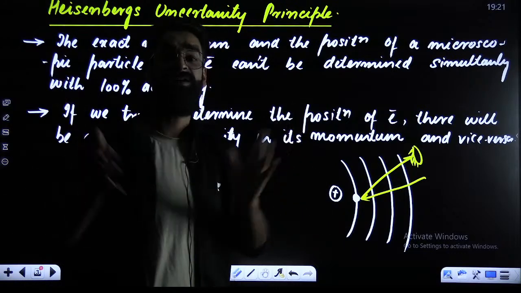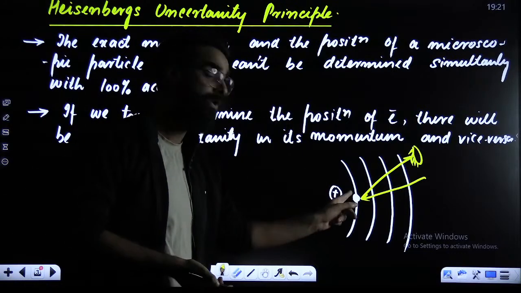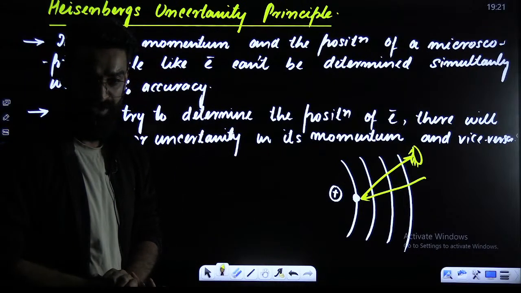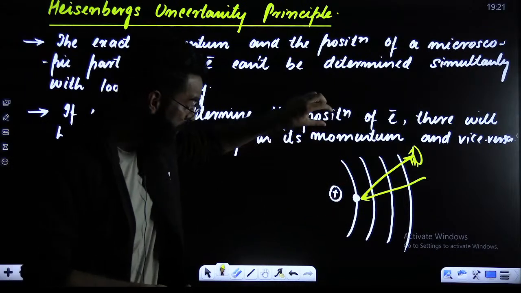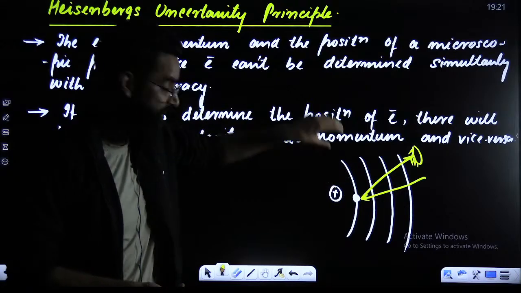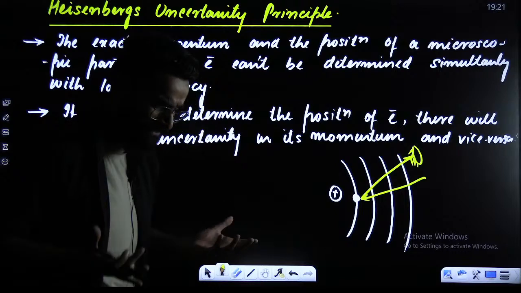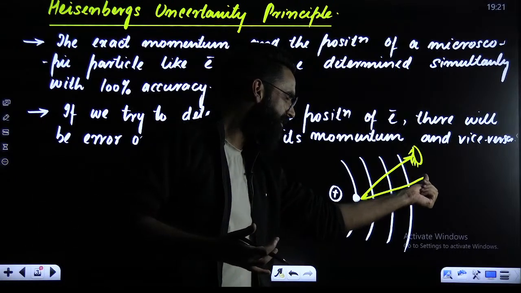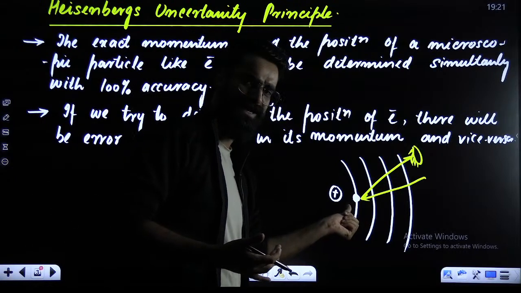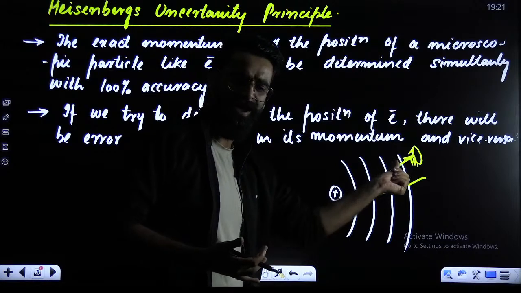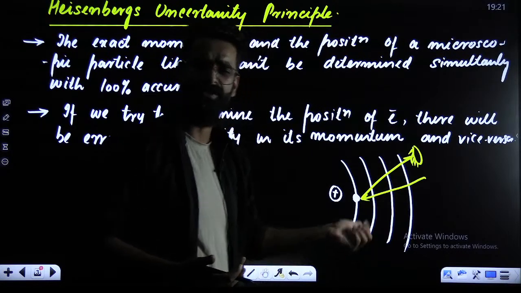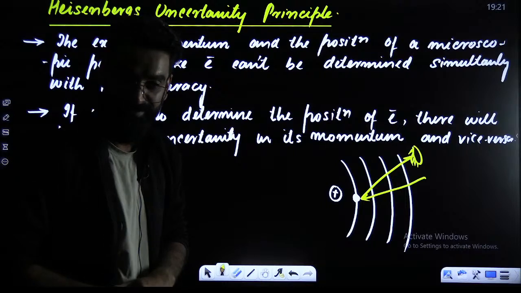I'm assuming that some light I'll put on this particular electron and it will get reflected back, and then I'll see that reflected ray and eventually I'll see the electron.